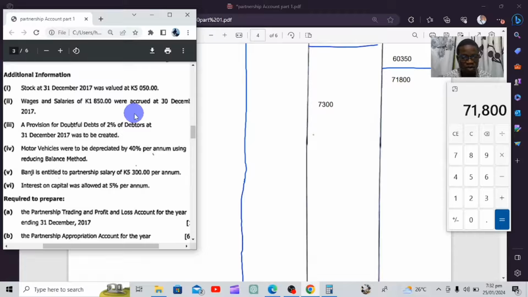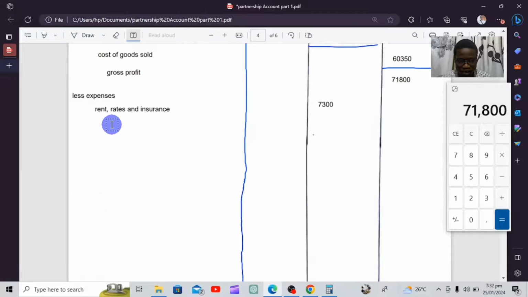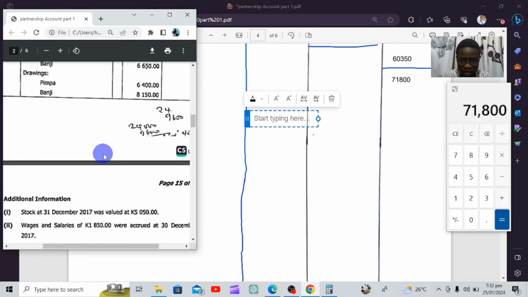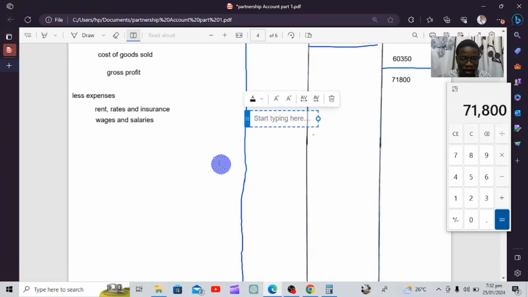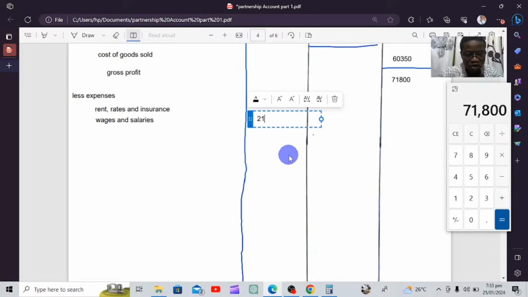So how are we going to handle this? We're going to enter it. We're going to say wages and salary. We said we're going to add it. So first, what was the figure for wages and salaries? The figure was 21,850. So we're going to bring it in the first column here. Am I right? 21,850. That is the figure.